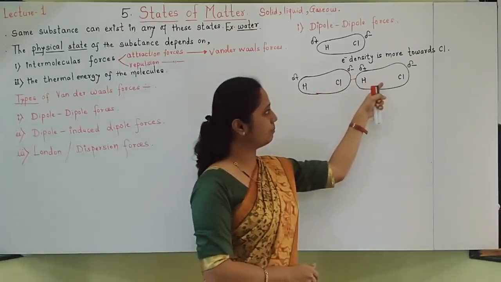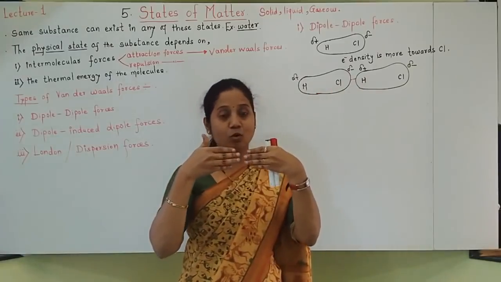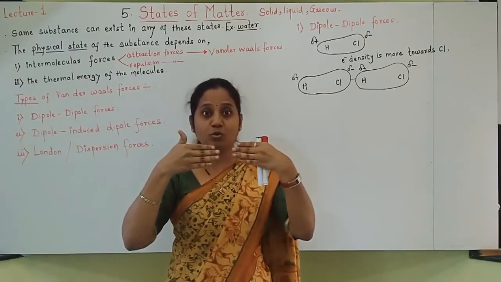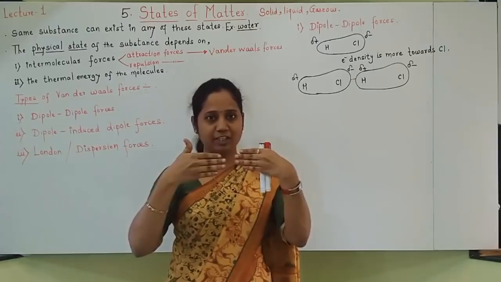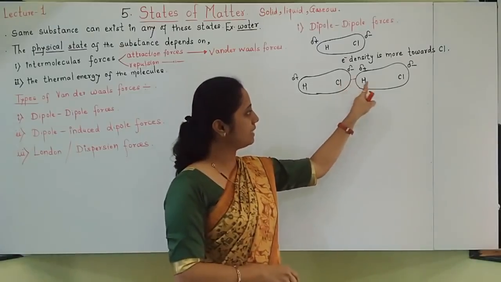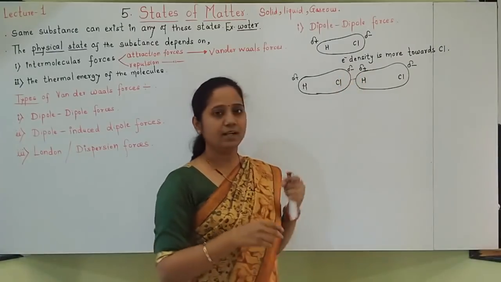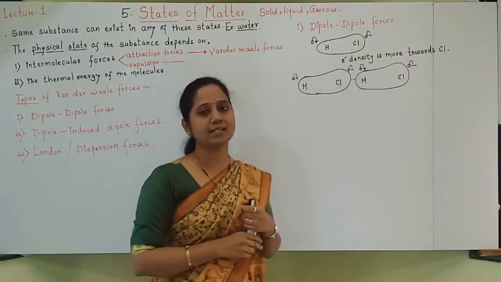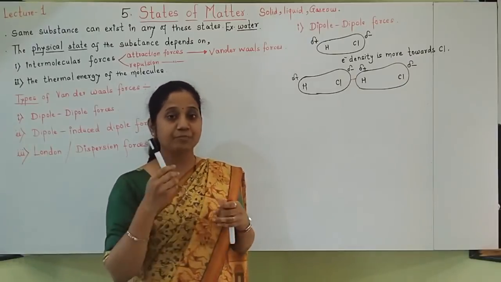If you keep two HCl molecules in close contact, they attract; if they are away, no. When they come close to each other, these forces start attracting. Opposite ends will start attracting each other. These types of forces are called dipole forces.